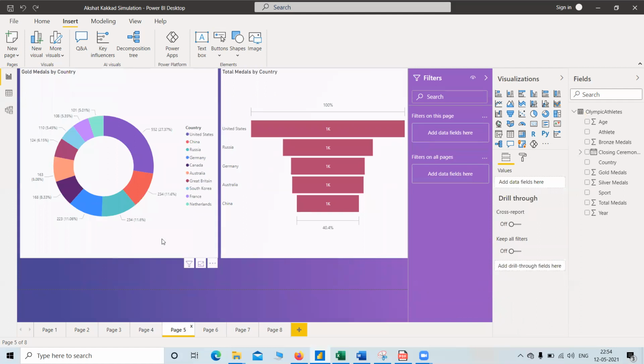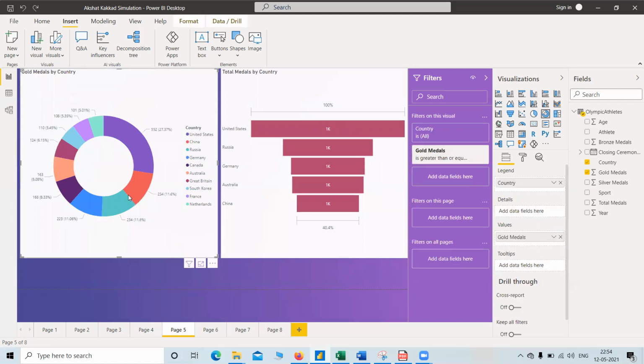Okay. This is a donut chart. I have used country name, and the values specified are gold medals.